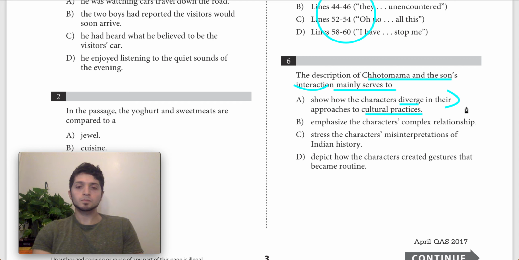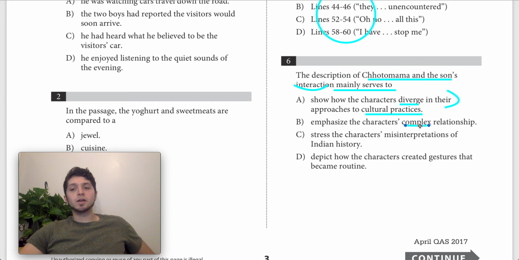Then we have B, which says they're emphasizing the characters' complex relationship. And I see why a student might be tempted to choose this, because there is something a little complex about their exchange, right? There's a little bit of tension between Chhotomama trying to be more modern and the son trying to be more traditional. So it's a little bit complex, but compared to A, there are more problems we can find with B. The main problem is that even though we could say there's tension between them, it's a little too strong to describe it as complex. The other thing is that it's not only complex, but a complex relationship.